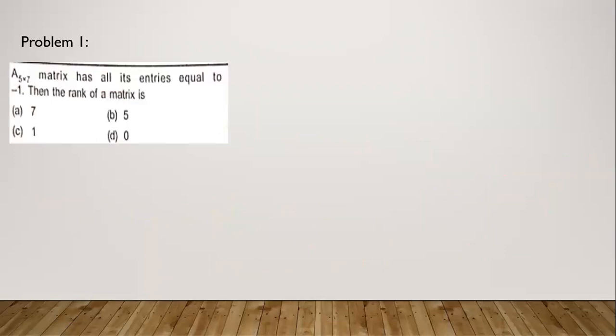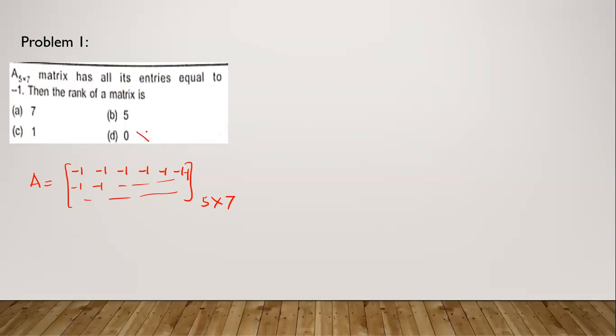Problem 1. A is a 5 cross 7 matrix and all entries are minus 1. See, 5 cross 7, and 5 rows, and all entries are minus 1. Minus 1, minus 1, minus 1, minus 1, minus 1, and so on. It's a 5 cross 7 matrix. So, what is the rank of this matrix?